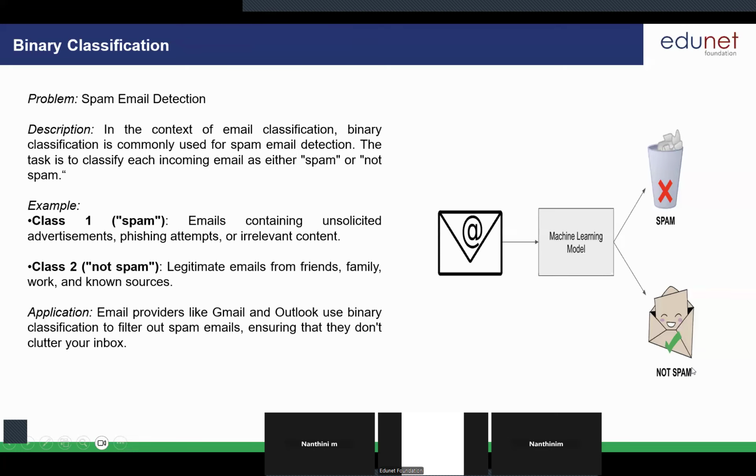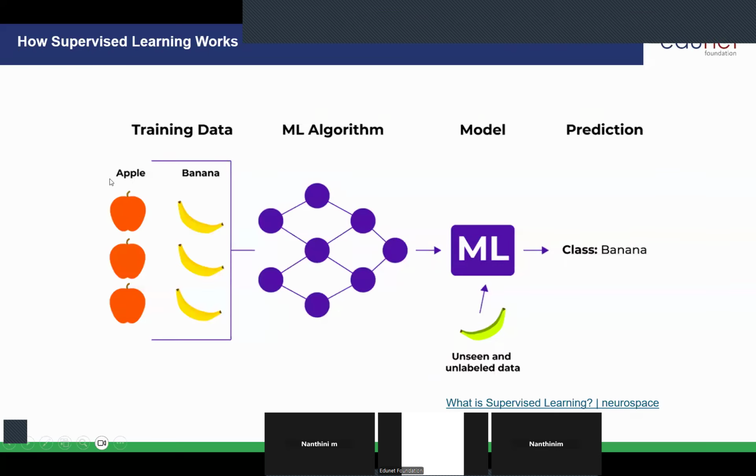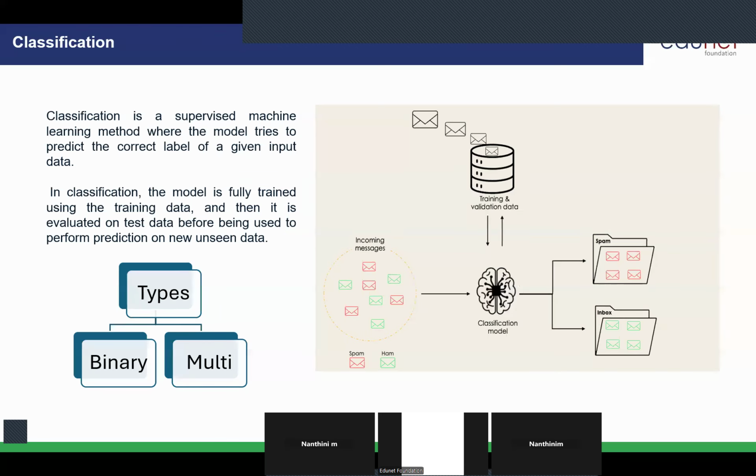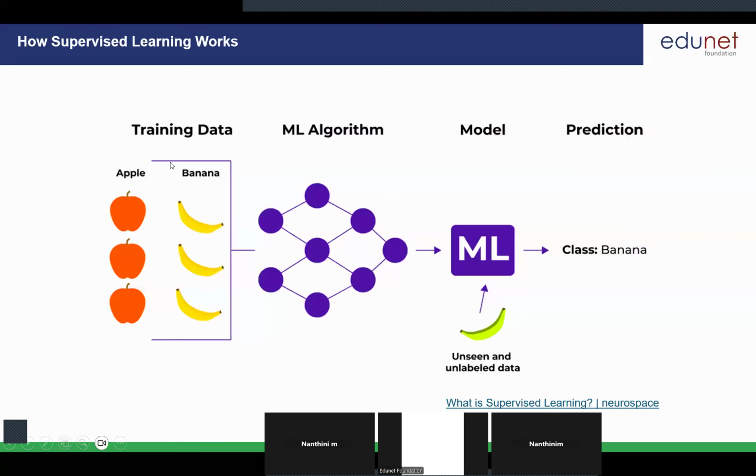Shaikh Afrin, are you able to understand? So this is the label. Apple and banana is the label, the output which we want to predict. When it is a prediction process, it will be output. If you are feeding the machine to understand what is output, then it will be a label. Okay?